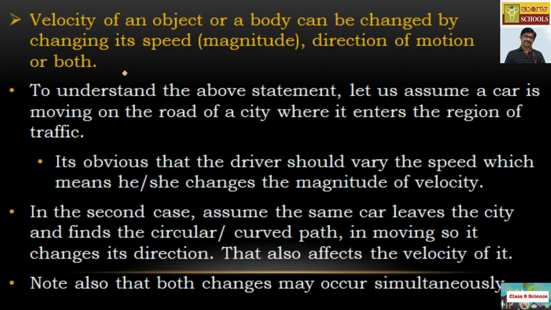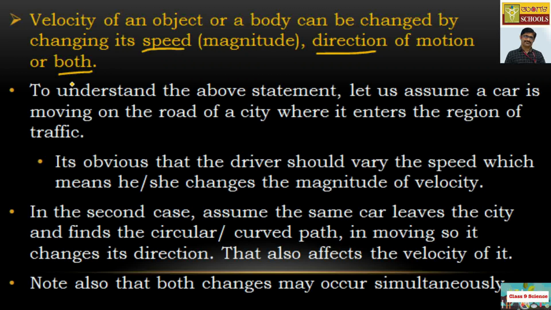Velocity of an object or a body can be changed by changing its speed. You can change the speed of the object, in other words the magnitude, you can change the direction of motion of the object, and you can change both. So velocity of an object can be changed by changing its speed, direction, or both.